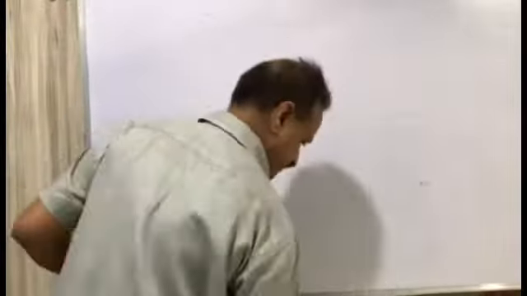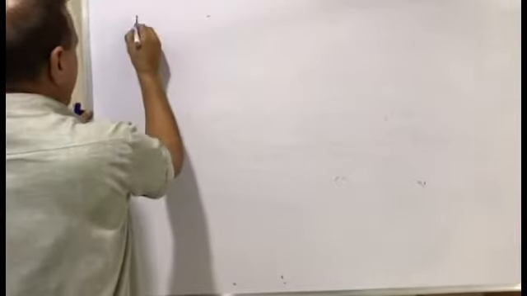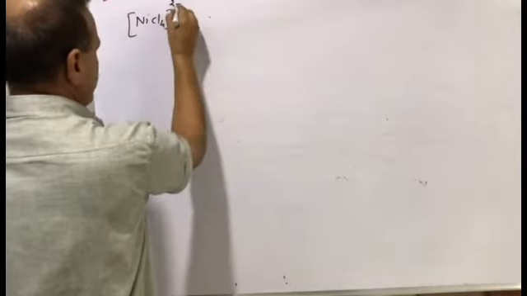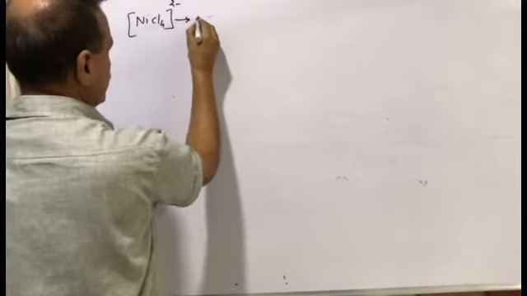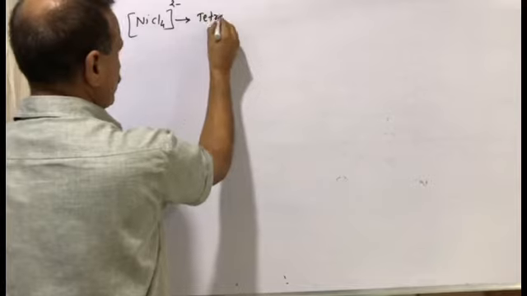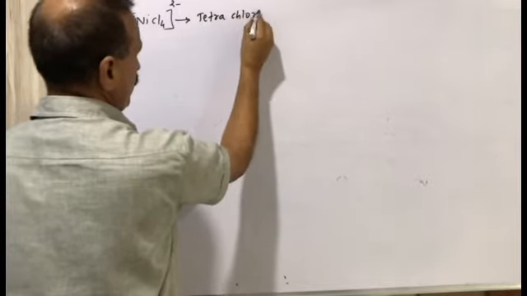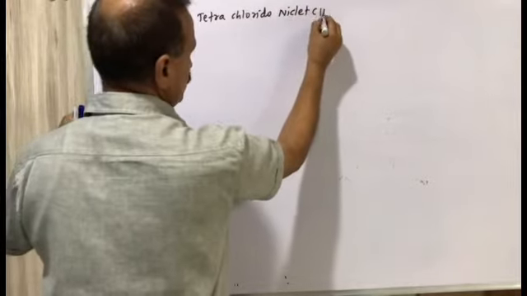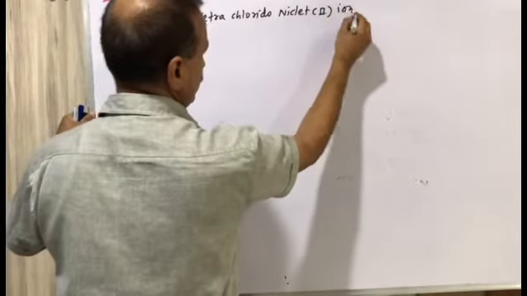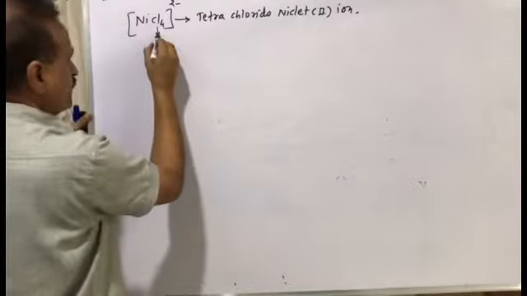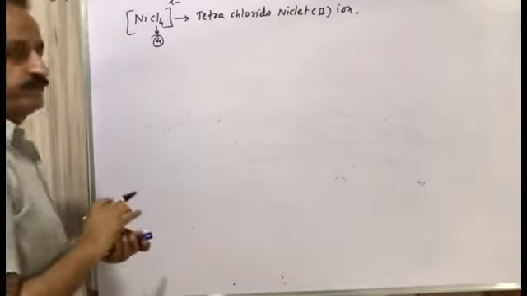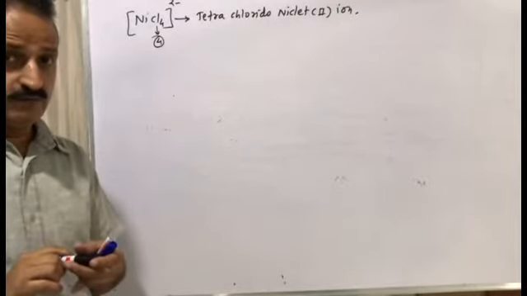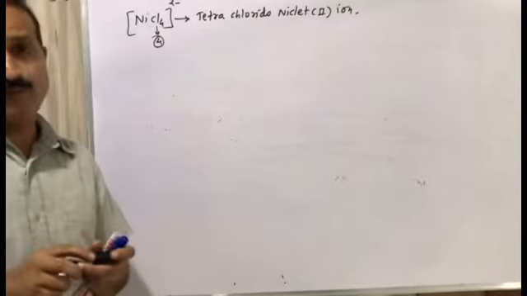We are going to discuss [NiCl4]2-. The name of this one is tetrachloridonickelate(II) ion. Here the coordination number is 4. So what will be the shape of this complex compound?